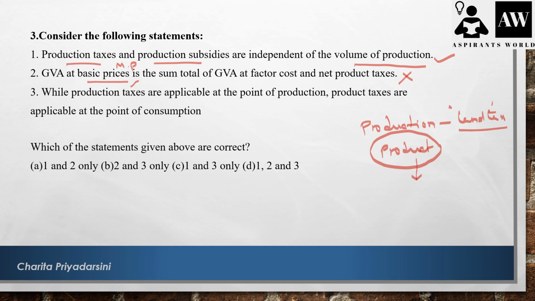While production taxes are applicable at the point of production, product taxes are applicable at the point of consumption. This is a correct statement. As I said, the production tax is imposed at the manufacturing unit, and the product tax, on the other hand, can be imposed at the consumption end. So this statement is correct. So statements 1 and 3 are correct. So the answer here is C.